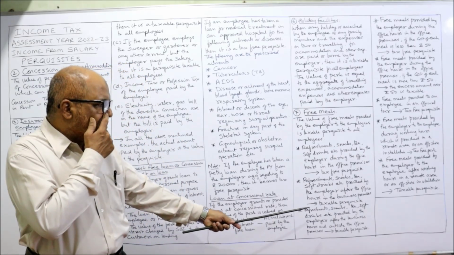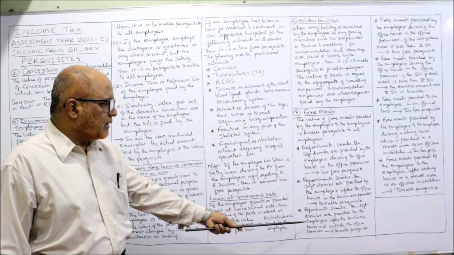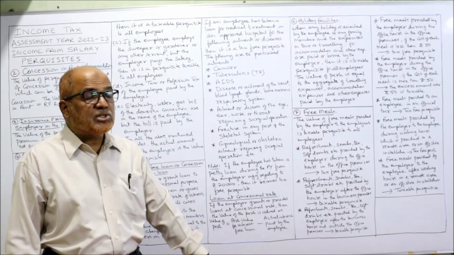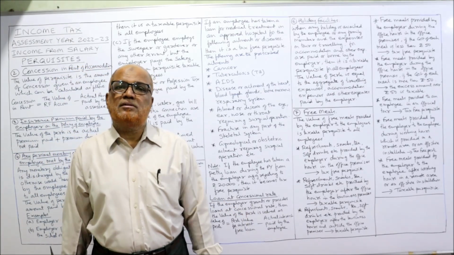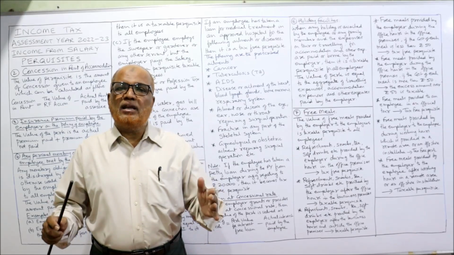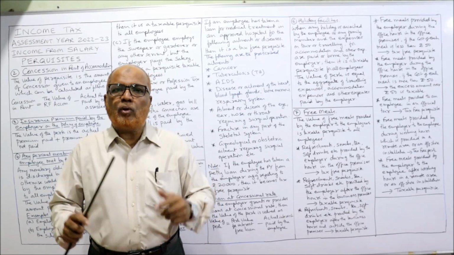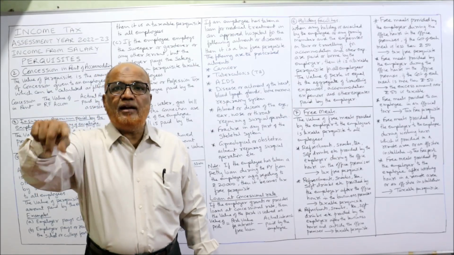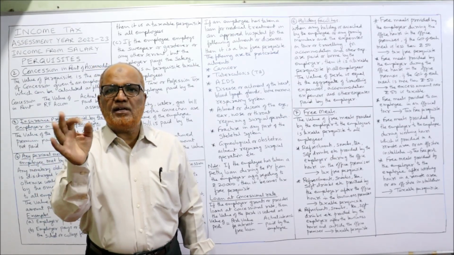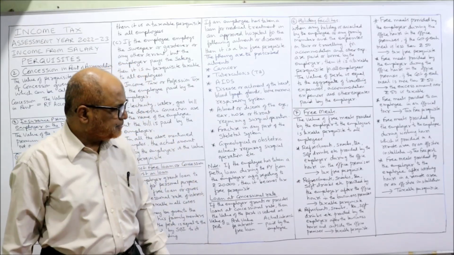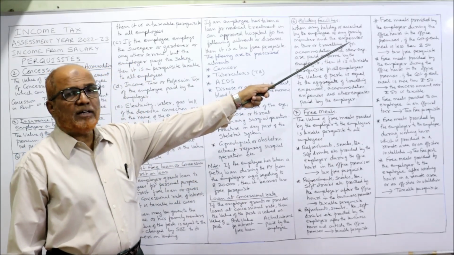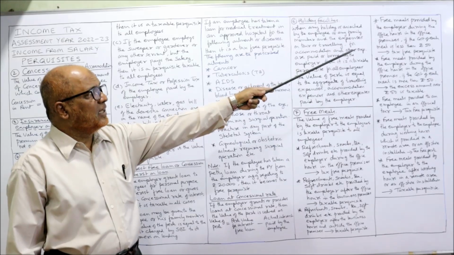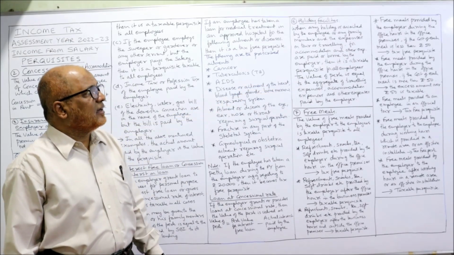Last, refreshments, snacks, tea, soft drinks, etc. provided by the employer after business hours and outside the business premises is also a taxable perquisite.